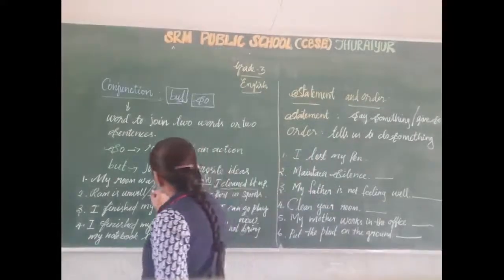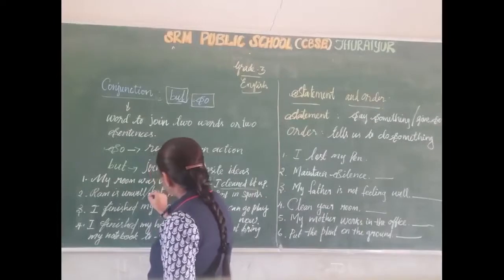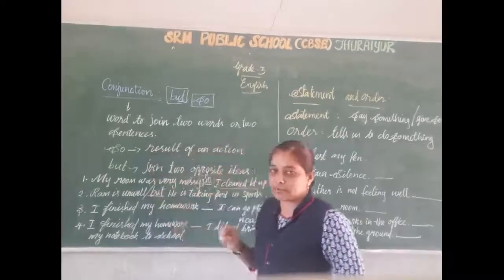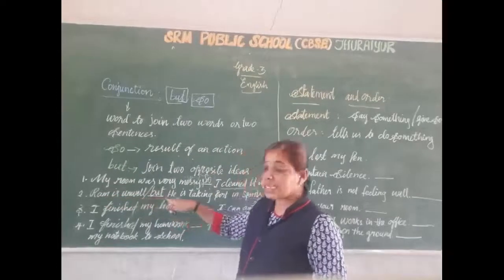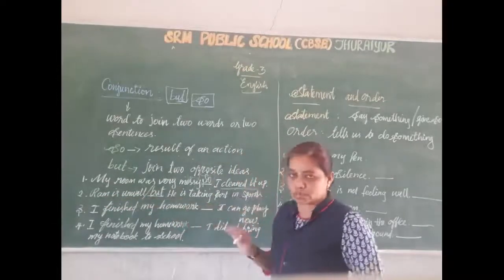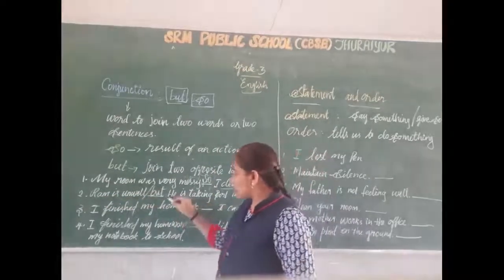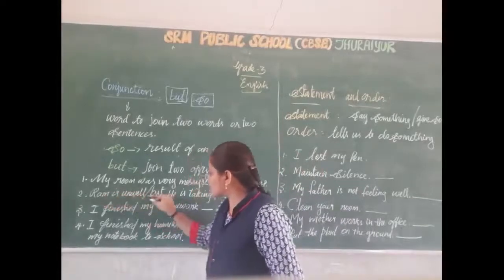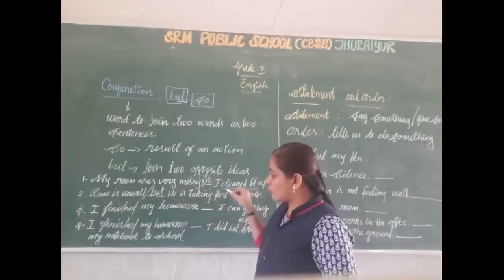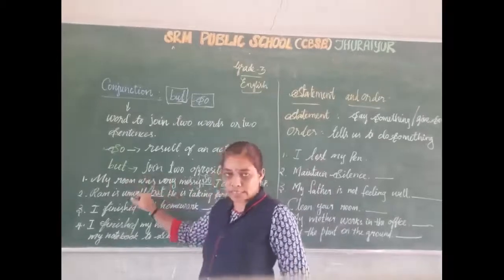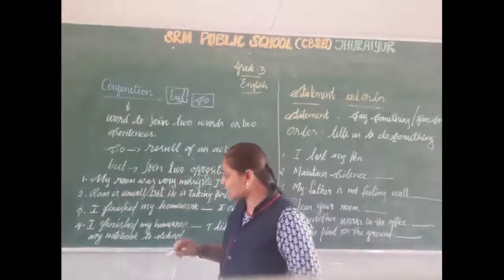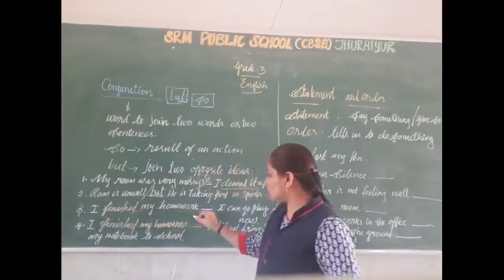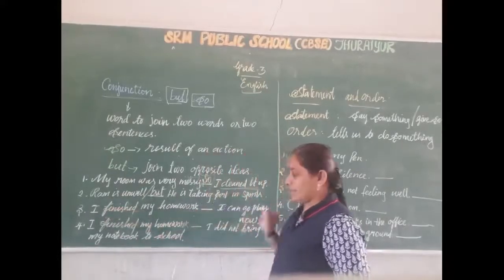Here this is the conjunction but that we want to use in that sentence. Okay? Listen here. Ram is unwell, but he is taking part in sports. Here this is one idea, this is one idea. We are joining two opposite ideas, so we want to use but here. Next, I finished my homework, I can go play.